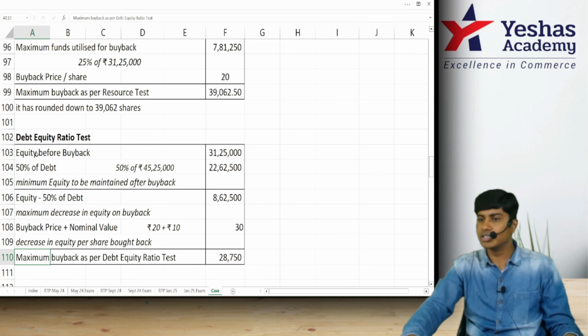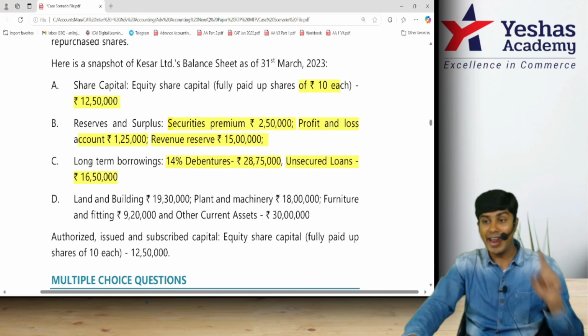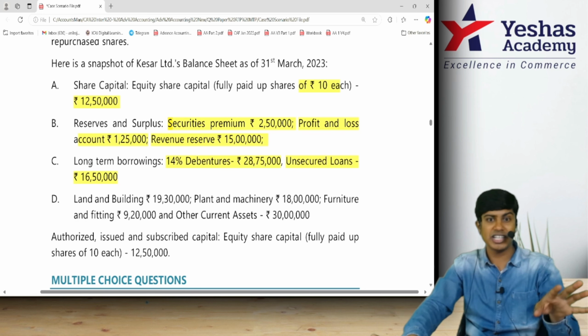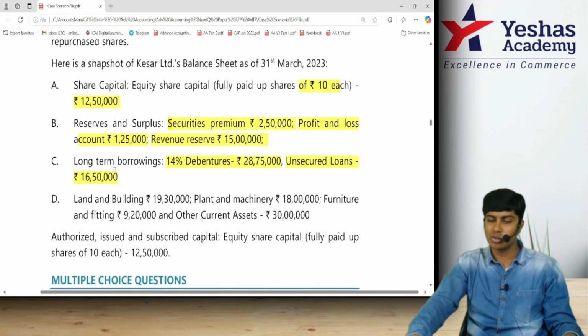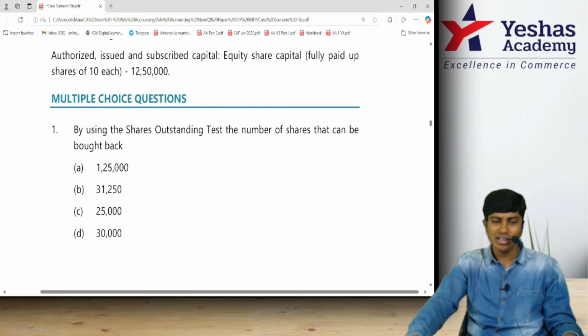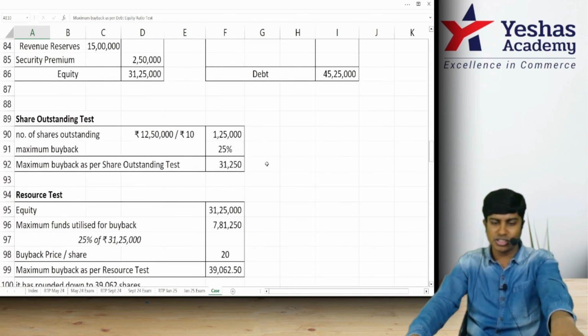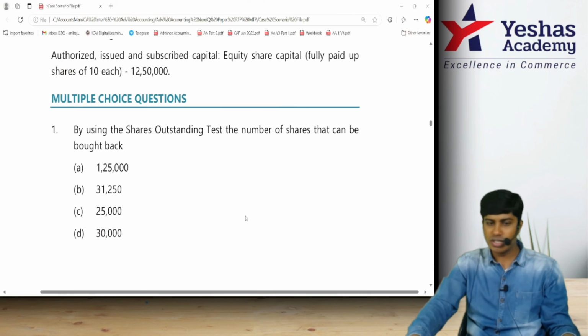We have done all that's needed. By the time we came to the end, 8 marker question, complete explanation, we've done it in less than 10 minutes. Now all that we need to do is answer the questions. By using share outstanding test, number of shares that can be bought back, 31,250.